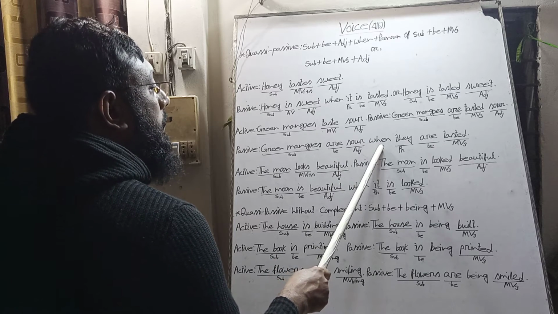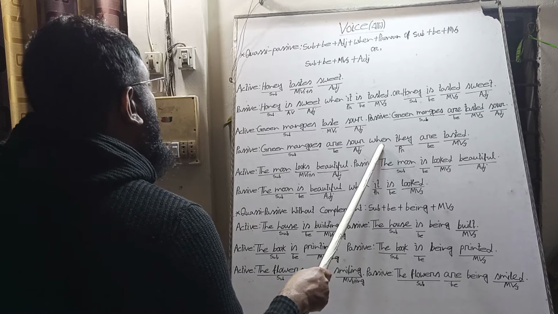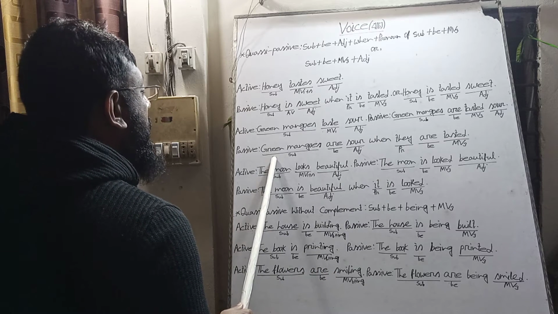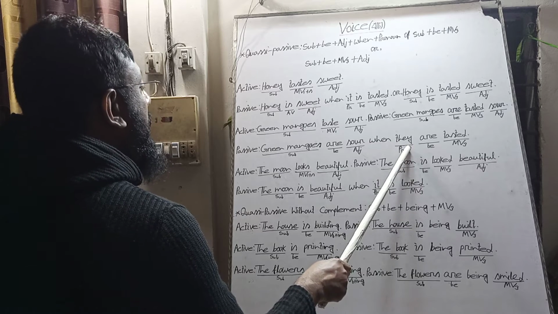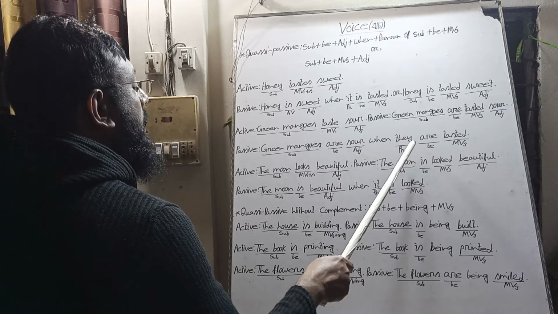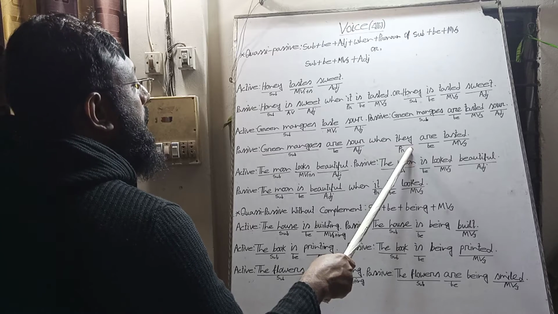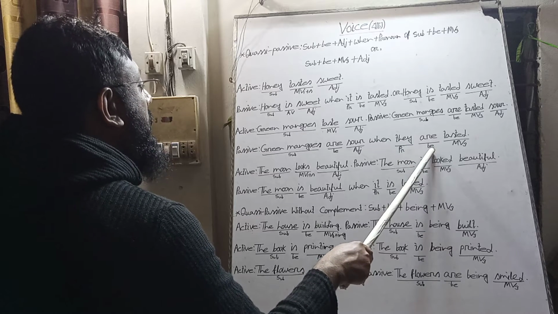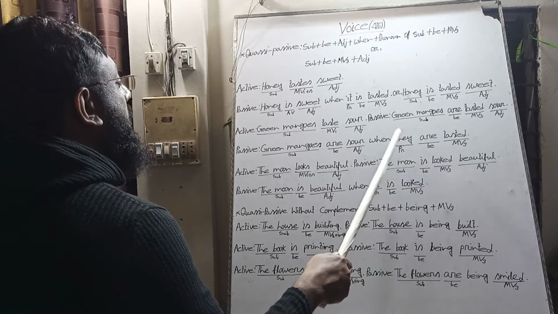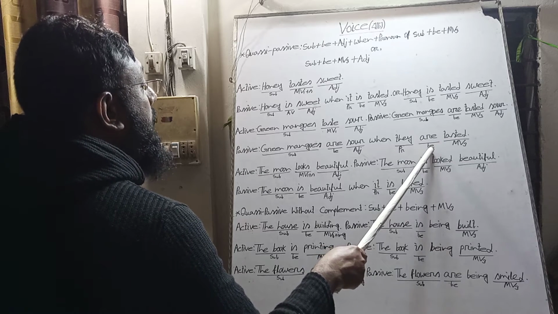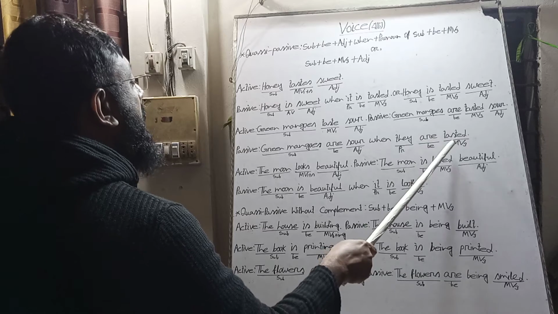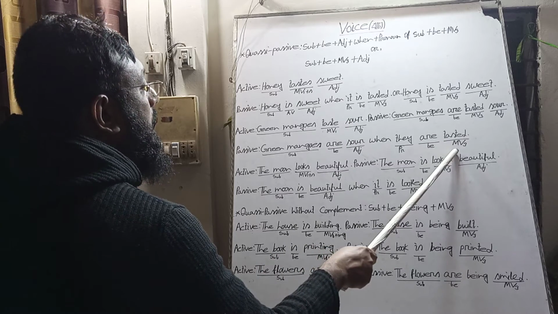Then we will bring when, and the pronoun of the subject. The subject is third person plural, and the pronoun will be they, and they is third person plural. So the verb is are, because the sentence is present indefinite tense. The verb is are, and the past participle of the main verb tasted.